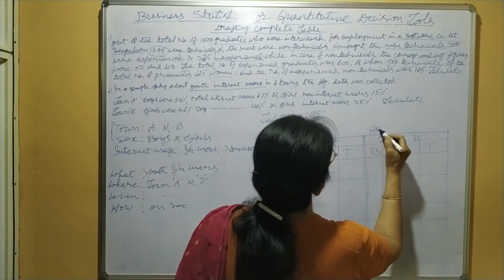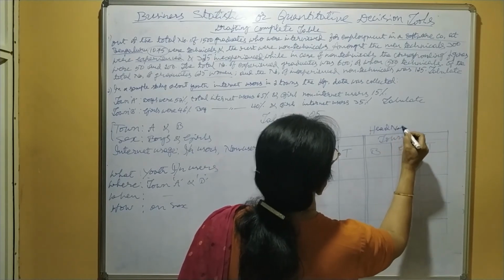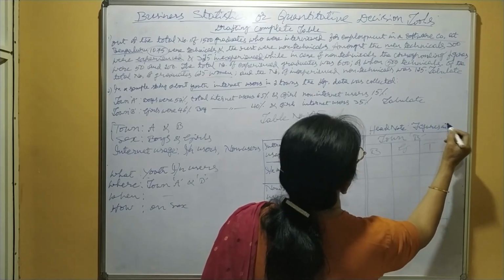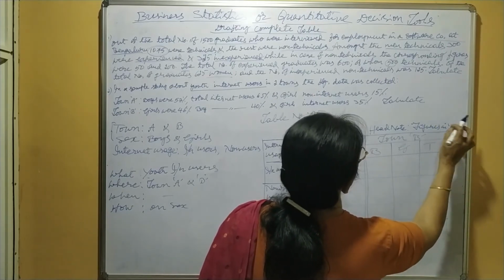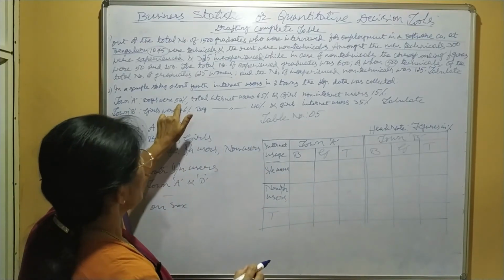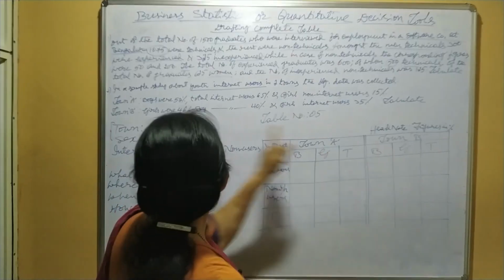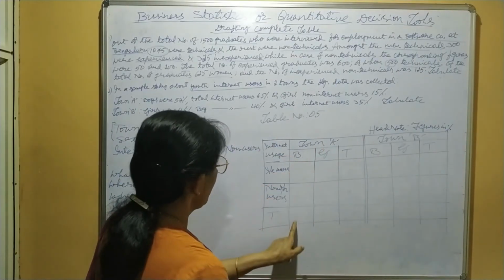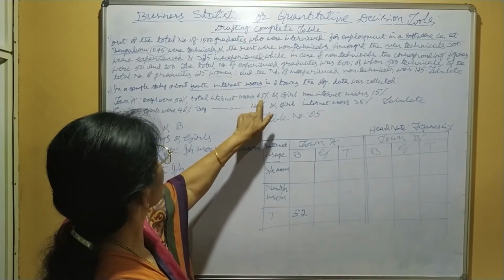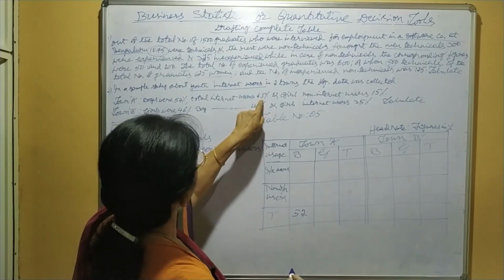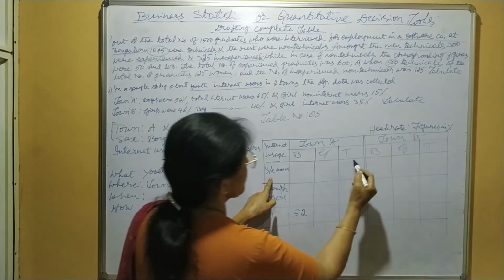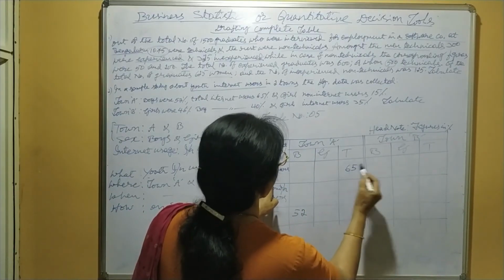Here you write head note, figures in percentage. Figures in percentage. Enough. Then you need not write every time. Now, boys 52%. Town A boys. Town A boys total 52. Then total internet users 65%. Means Town A internet users total 65.